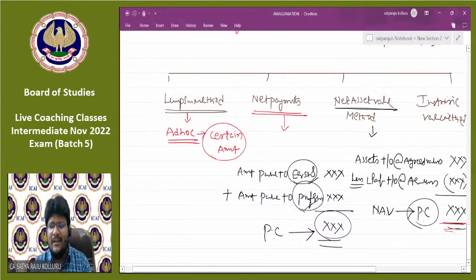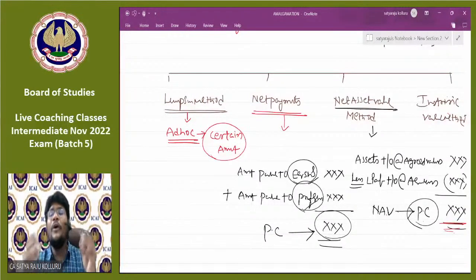We understand what the lump sum method is all about. Under the net payments method, how to calculate the PC. In case of the net asset value method, assets taken over at agreed value less liabilities taken over at agreed value. Under the intrinsic value method, number of equity shares in the selling company multiplied with intrinsic value per share in the selling company. That's good. But how to identify which method I need to apply? That is the crucial point.